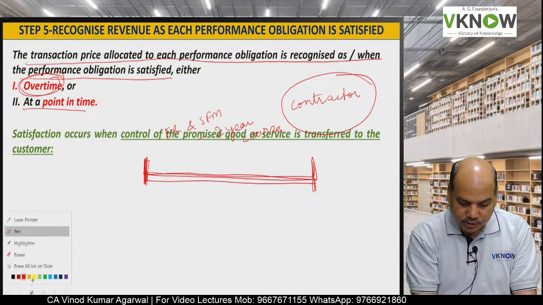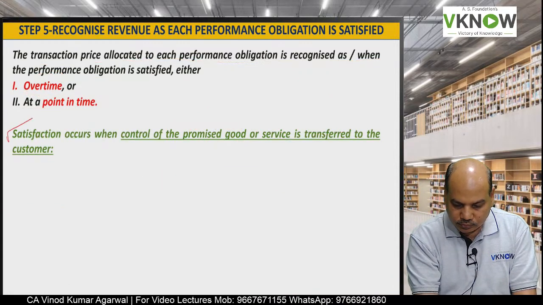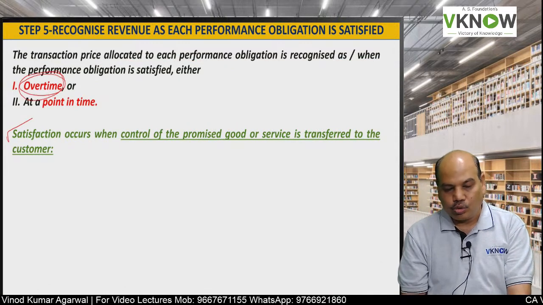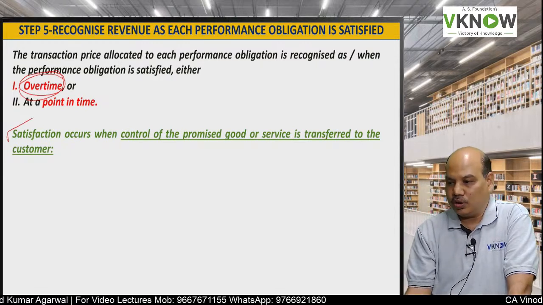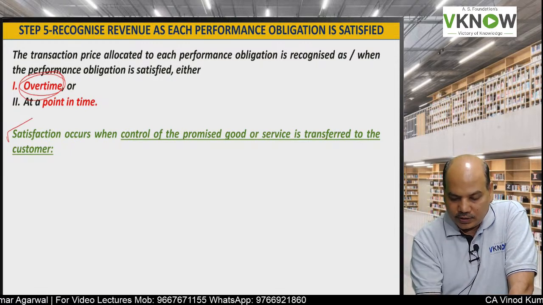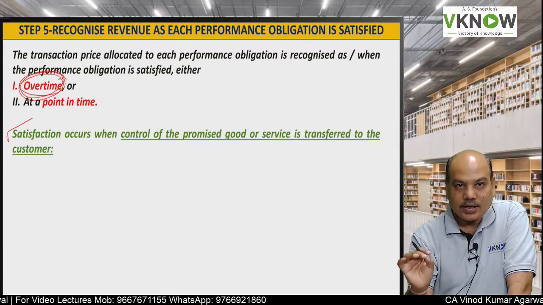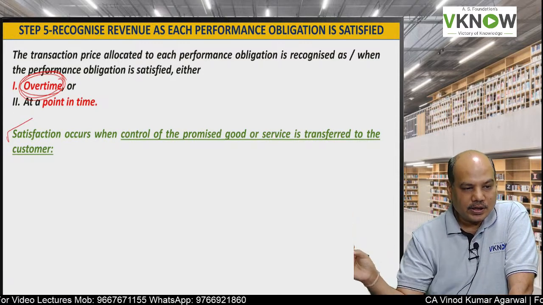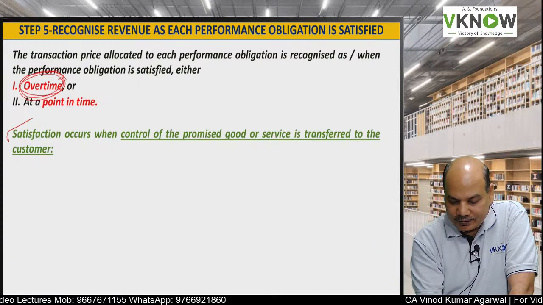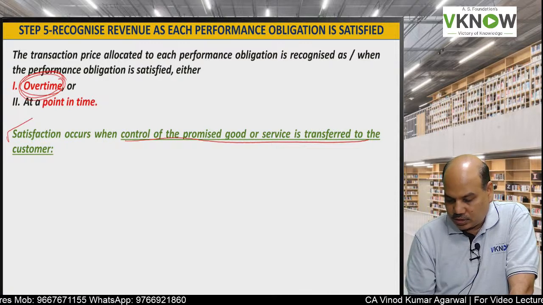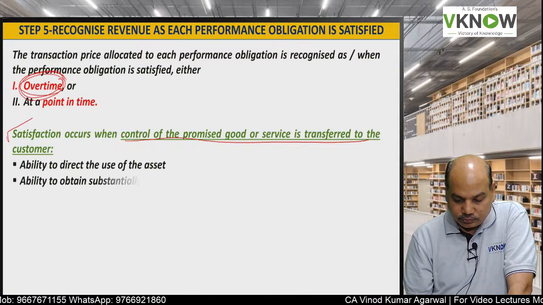Now, for exam purpose, when will you apply satisfied over time basis for revenue recognition? Satisfied over time will be applied when certain conditions are satisfied. Satisfaction occurs when control of the promised goods and services is transferred to the customer.